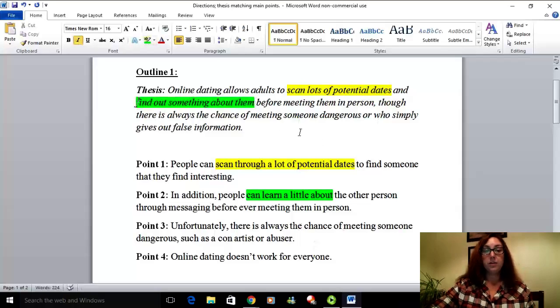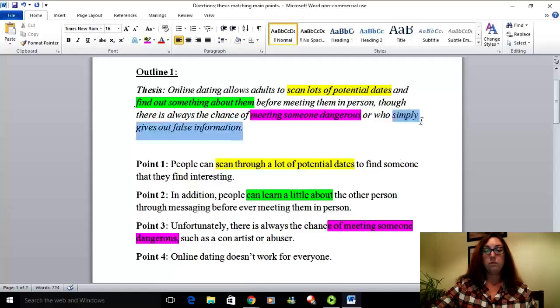Then it says, though there's always a chance of meeting someone dangerous. Okay, so again, come up here. Dangerous, dangerous. And then it says, who simply gives out false information. Now, if you look at this one, right, that's the last part.